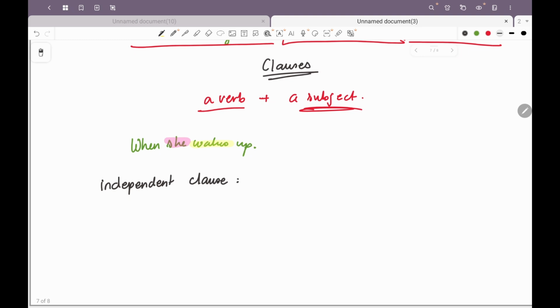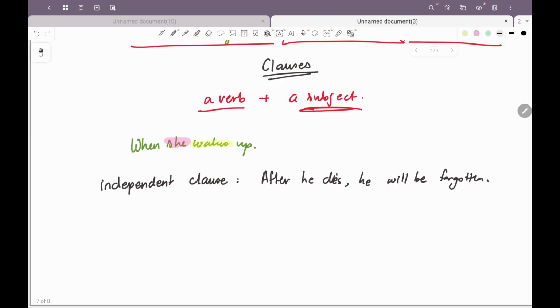Independent clause can stand alone. Okay, for example, after he dies, he will be forgotten. Not a very positive sentence to put up.